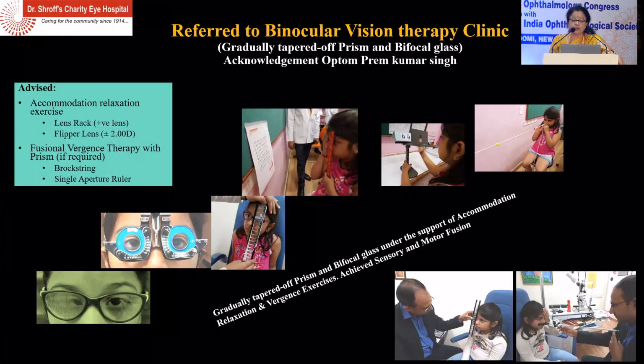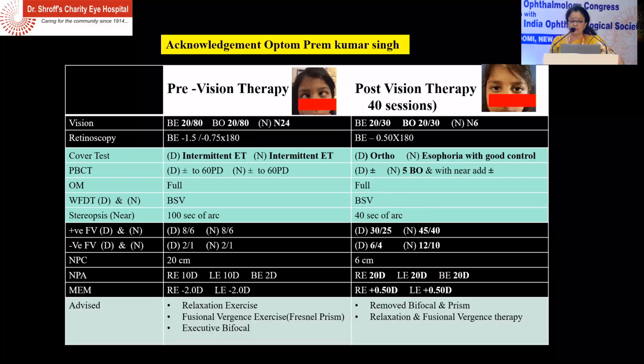So they advised accommodation relaxation exercises, fusional vergence therapy with prisms. So we did around with Brock string and single aperture rule. So this was done with the prisms, and gradually we tapered off prisms and bifocal glasses. So what we found after 40 sessions was the child improved with 6/9 vision, and it was ortho. There was some esophoria with good control.